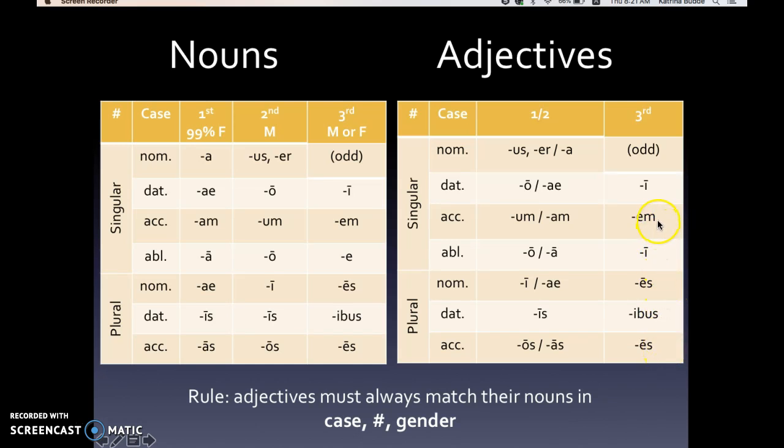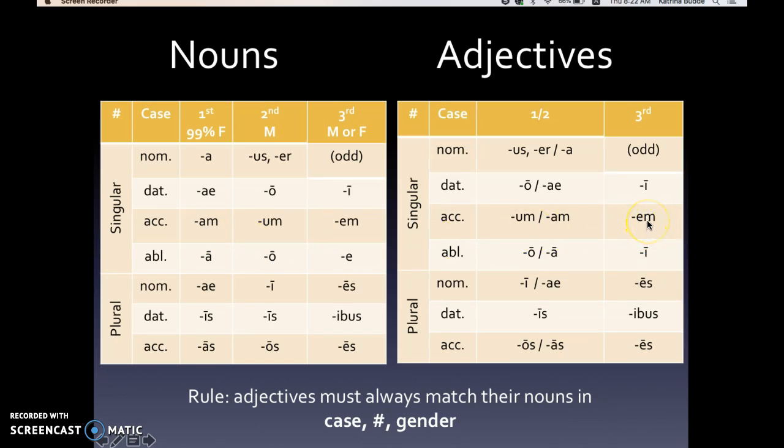So what if you have a third declension adjective that's modifying, say, a first declension noun? If that third declension adjective is modifying a first declension noun that's accusative singular, your noun is going to end in am, but your adjective is going to end in em.